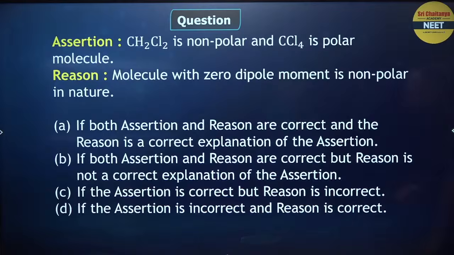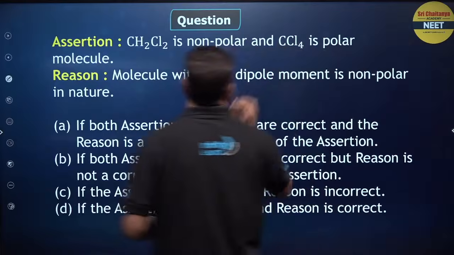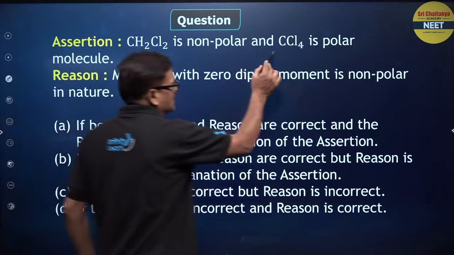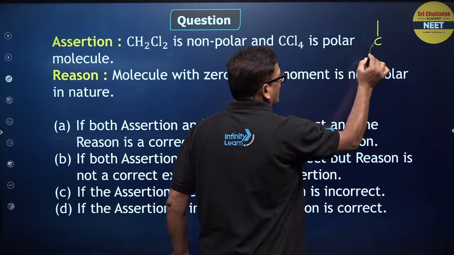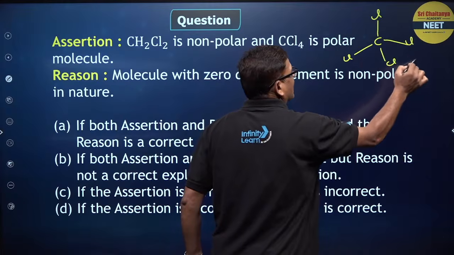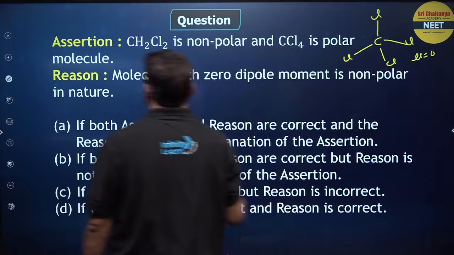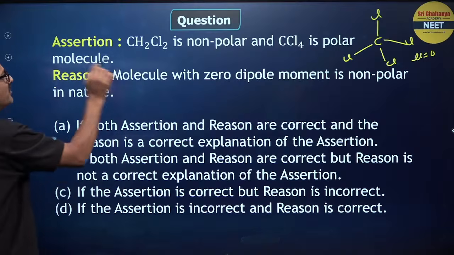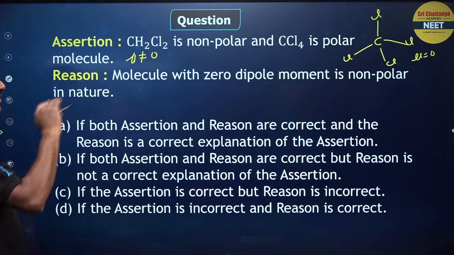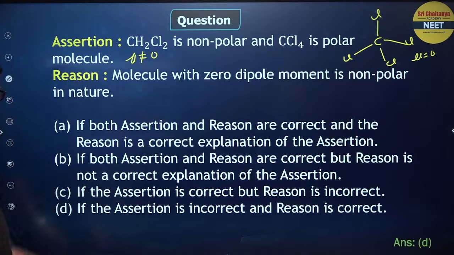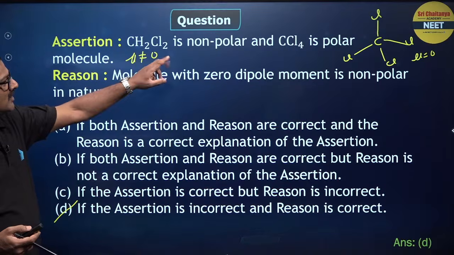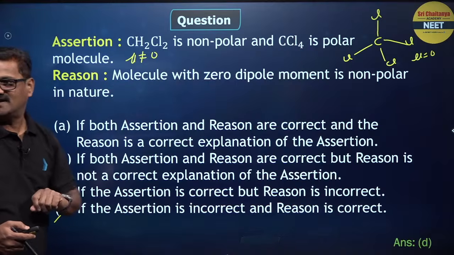CH2Cl2 is non-polar and CCl4 is polar, because in CCl4 all bond moments are cancelled. Dipole moment is going to be 0. In CHCl2, dipole moment is not equal to 0. A molecule with 0 dipole moment is non-polar. So the assertion is incorrect and the reason is correct. Saying non-polar for one and polar for the other is wrong, yes or no?